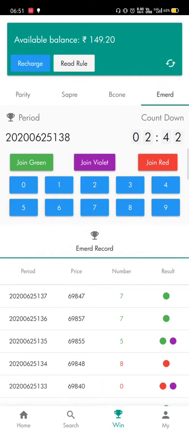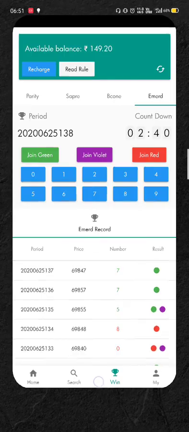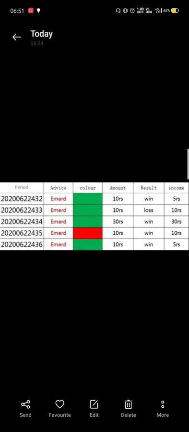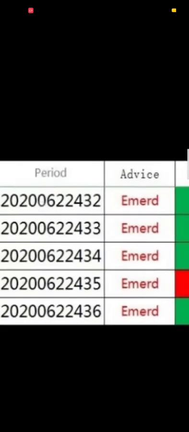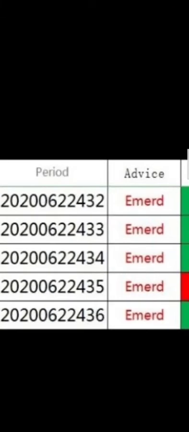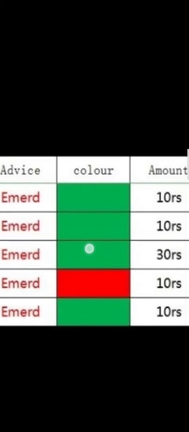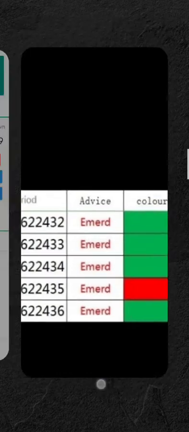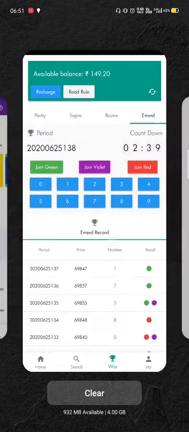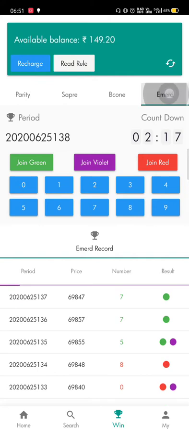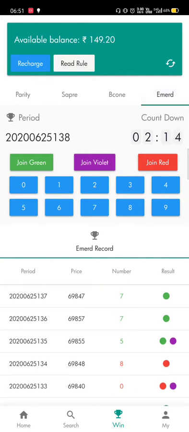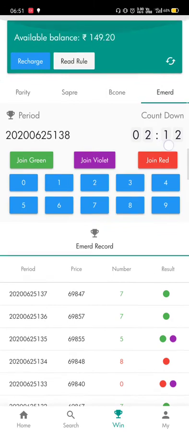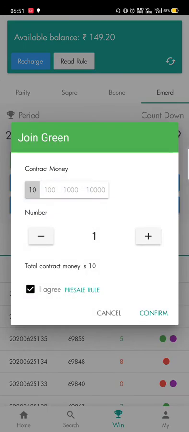First we will provide an image like this. You can see here the number 22432, advice emerald, color green. So you have to choose this as fast as possible. You have to choose emerald because the advice is emerald, and it's saying you have to choose green. Before this countdown ends, you have to click the green button and select the amount, 10 or 100, whatever you want to invest.